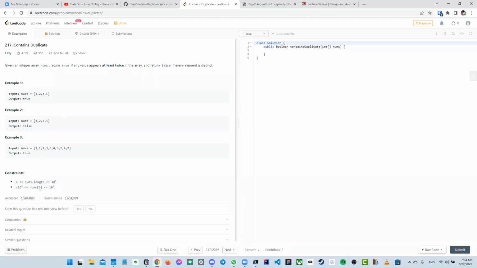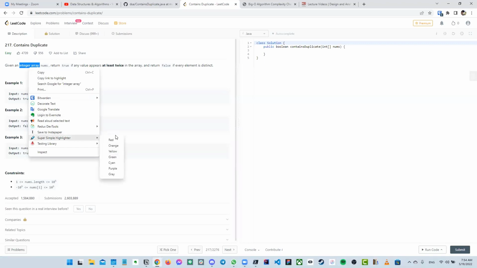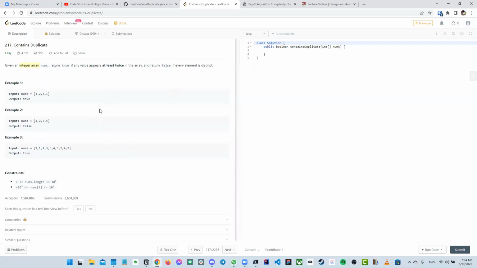This is just something that you might want to think about. So I guess you can assume it is an integer array for now, whole numbers, negative and positive integers. So those are things to remember.